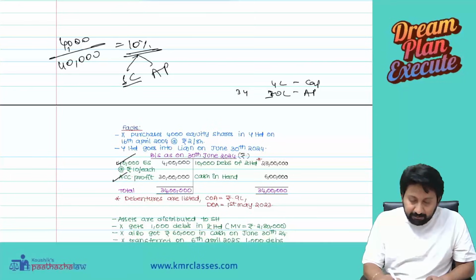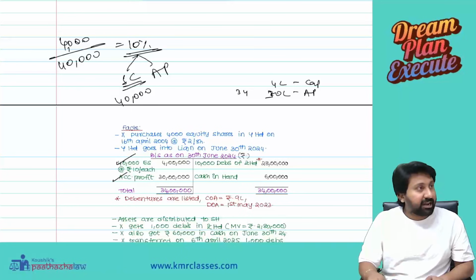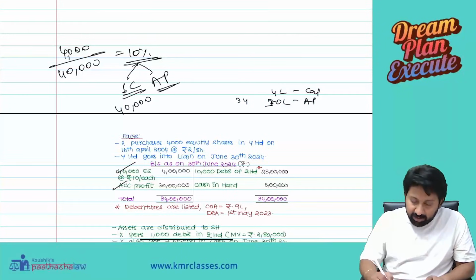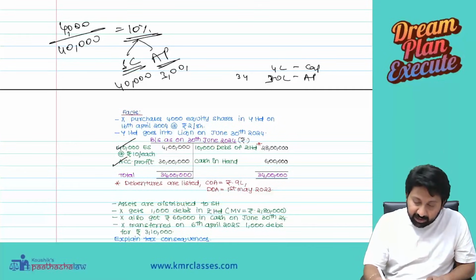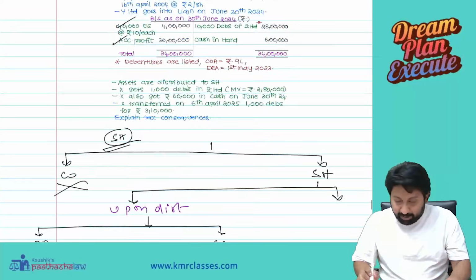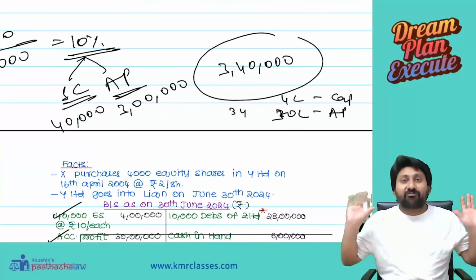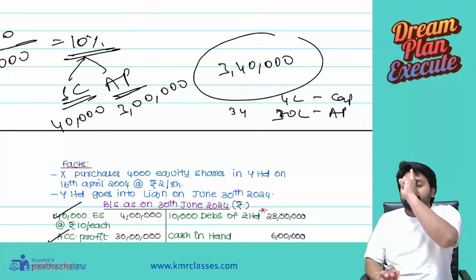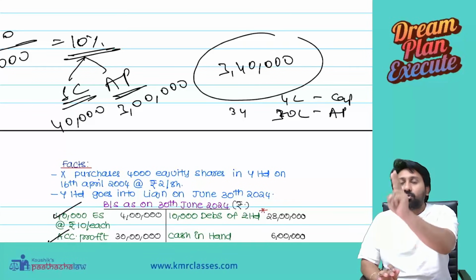Okay. 10% of share capital comes to how much? 4 lakh at 10%, 40,000. Accumulated profits 30 lakhs at 10%, 3 lakh. So I should receive 3 lakh 40,000 now. Perfect. See here. The company has to give back 3 lakh 40,000. The company will see only this thing: I have to give back your share capital 10%, I have to give back your reserve part 10%. Both together 3 lakh 40.